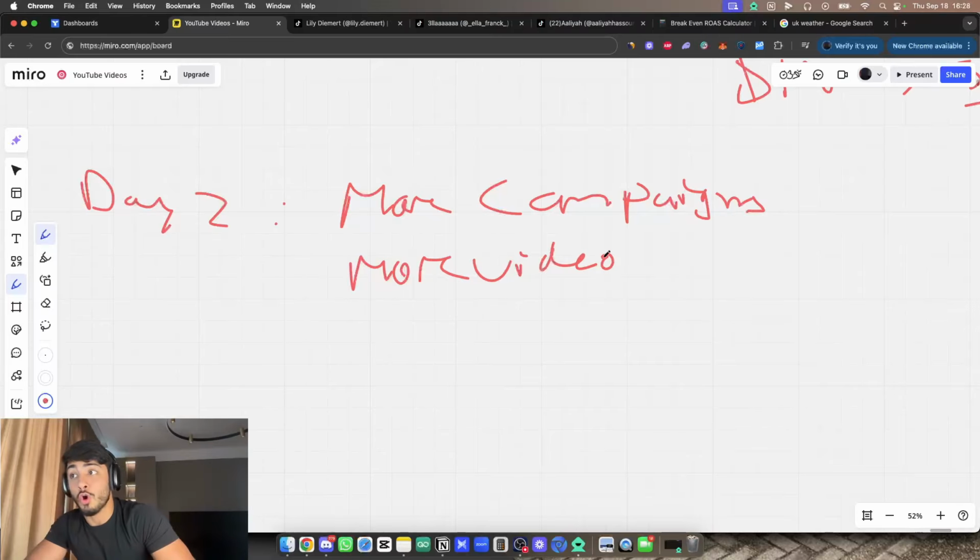So this is called scaling, and you have multiple ways of scaling. You have vertical scaling, you have horizontal scaling. Vertical scaling is what we did with the budgets. Budgets going up as you're making sales, as you're being profitable, as you're making more and more. Horizontal scaling, going this way, is basically that you make more campaigns, you launch more ads, you launch more creatives. Why? It's not just scaling one campaign up, it's scaling multiple campaigns next to each other, slowly up, right? We're still going to vertical scale, so we're still going to up the budget on the new campaigns that we make, but we have to make the new campaigns first.